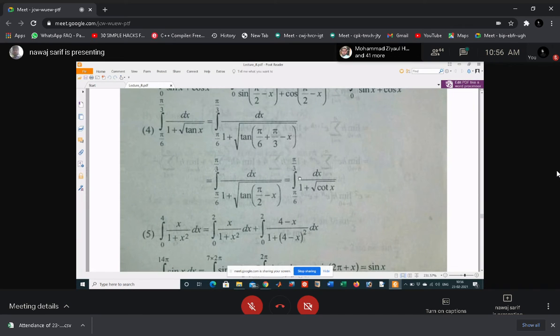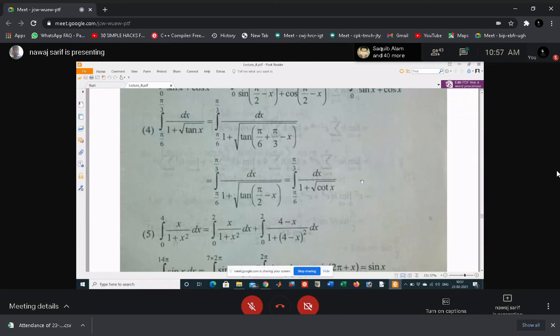This can be written as square root of cot x, and cot x means 1 by tan x. So this gives you 1 plus square root of tan x, and in the numerator you have square root of tan x. Then when you add both of these, this will also give you 1. Just simplify and find out the answer.